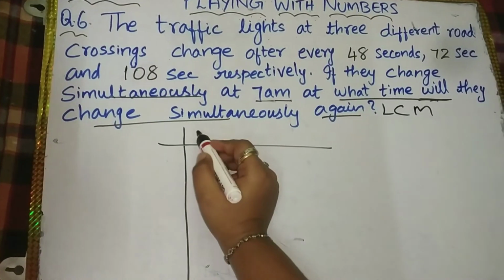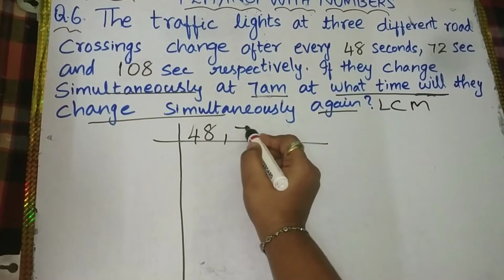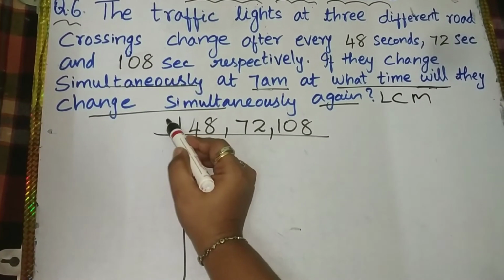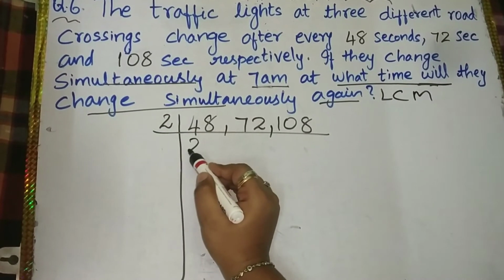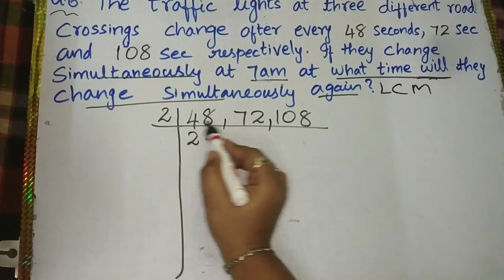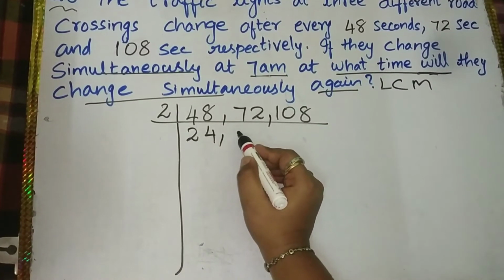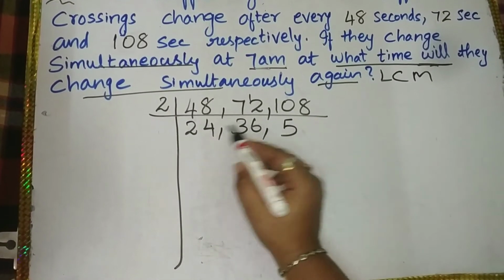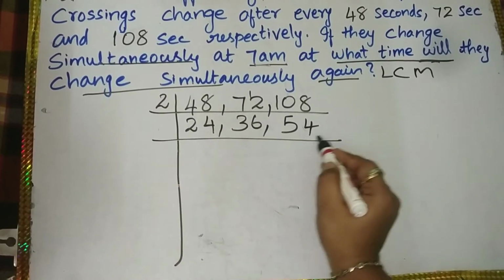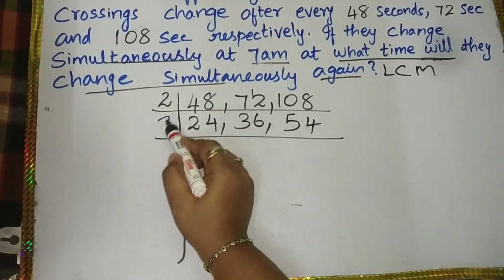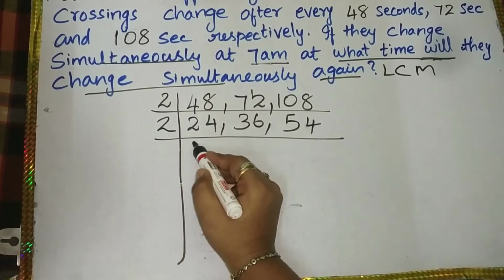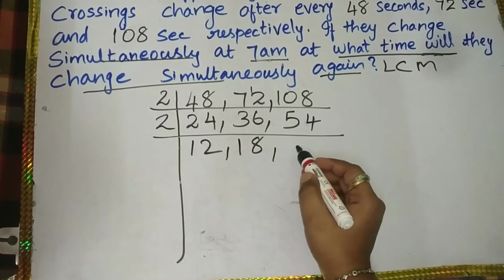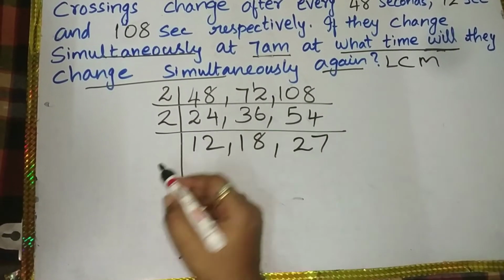Now let me find the LCM of 3 numbers: 48, 72 and 108. If you see, all are even numbers, so definitely this will be divisible by 2. 2 2s are 4, 2 4s are 8, then 7 won't come in the 2 table. Below that, 2 3s are 6, then 1 will be there, 2 6s are 12, then 2 5s are 10, 2 4s are 8. Again, here also it will be divisible by 2 because all the ending digits are even. 2 12s are 24, then 2 18s are 36, then 2 27s are 54.